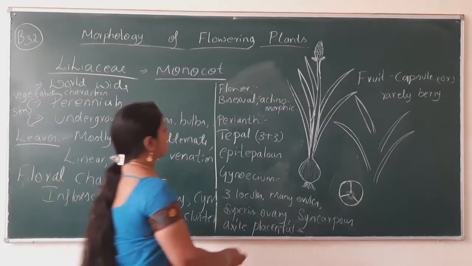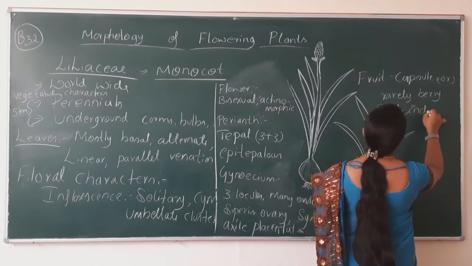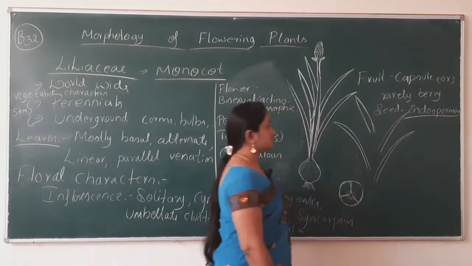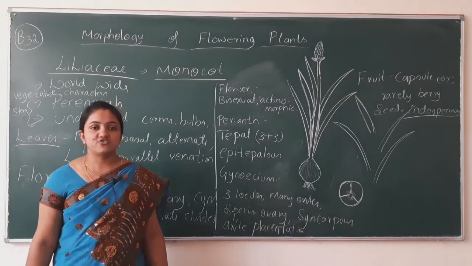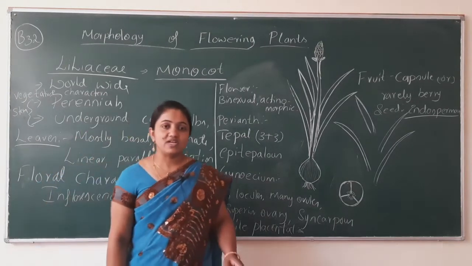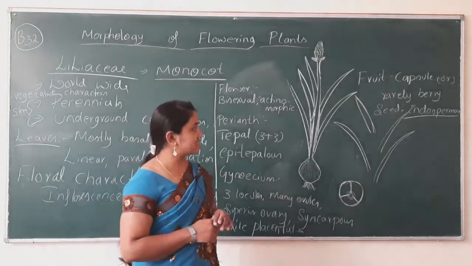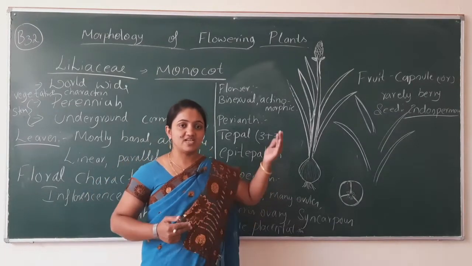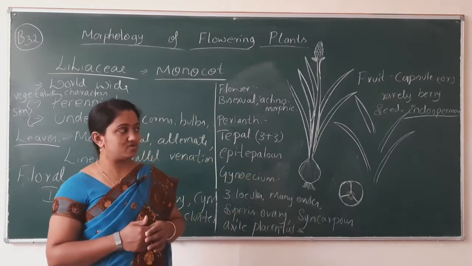And the seed is endospermous. Endospermous means what? The seed consists of endosperm. The seed consists of reserve food materials. Why does it contain reserve food material? Only so that it can nourish the embryo. That's why it consists of endosperm. Whatever seed consists of endosperm, that type of seed is known as endospermous.